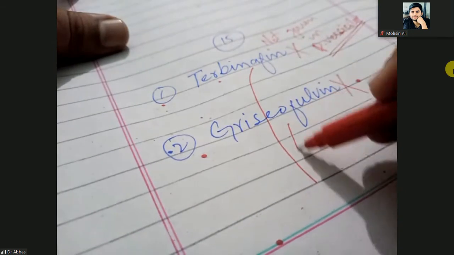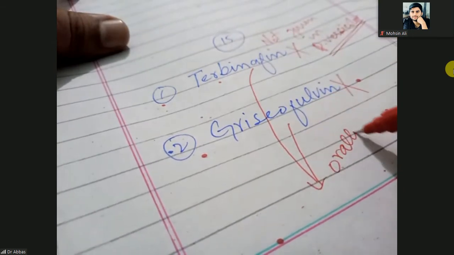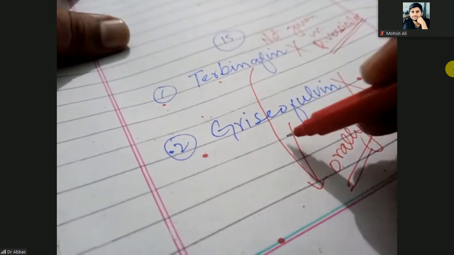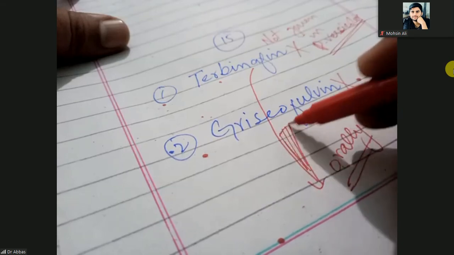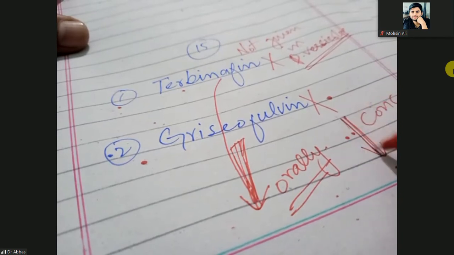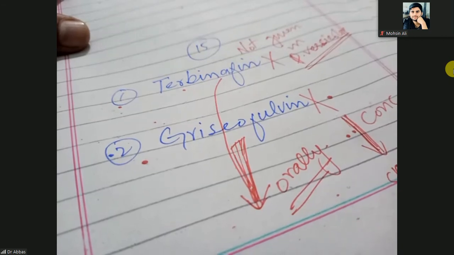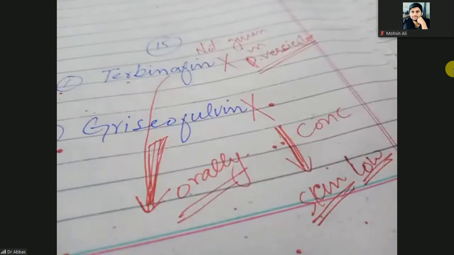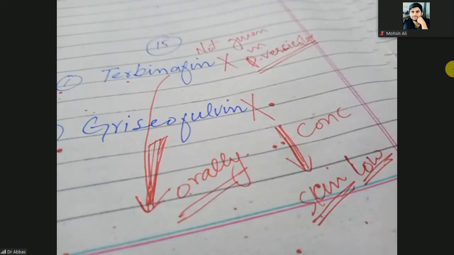Actually, when you give terbinafine or griseofulvin orally, then during the first pass hepatic metabolism, their concentration decreases, and when they reach the skin, their concentration is very low, and they have no effect against the Malassezia, sorry, not melasma.